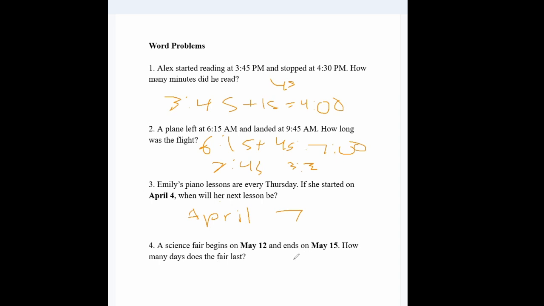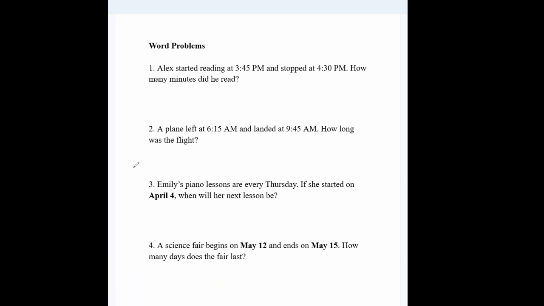A science fair begins on May 12th and ends on May 15th. How many days does the fair last? The fair lasts 3 days, 15 minus 12. Although you could argue that it lasts 4 days, because 12, 13, 14, 15, if you count all the days, including the start and end values. But it could really go either way. Just be careful about the wording and the context.